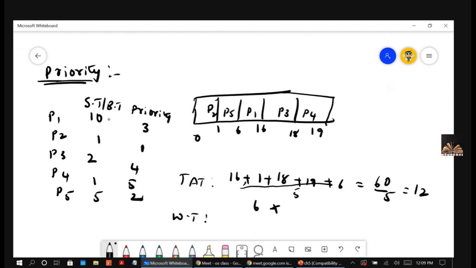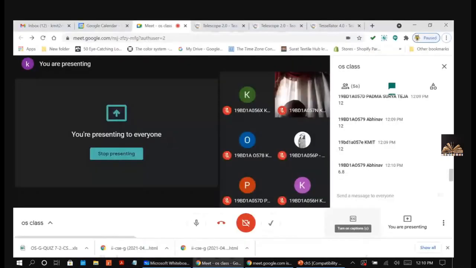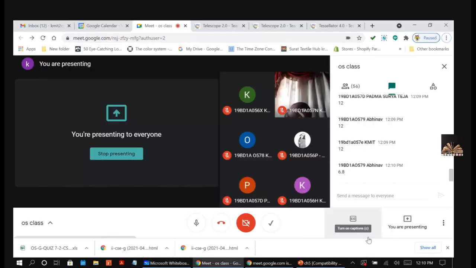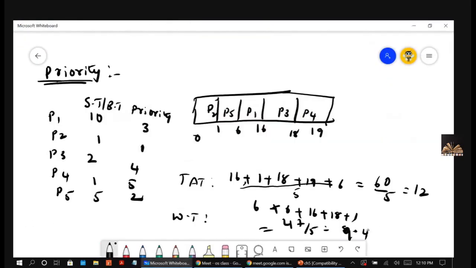Coming to the waiting time, P1 6 plus, yes or no? P1 6, P2 0, P3 16, P4 18, P5 1, right? 12, 30, 46, 47 by 5. Am I correct? 8 point, no, 9.4. Am I correct with this?